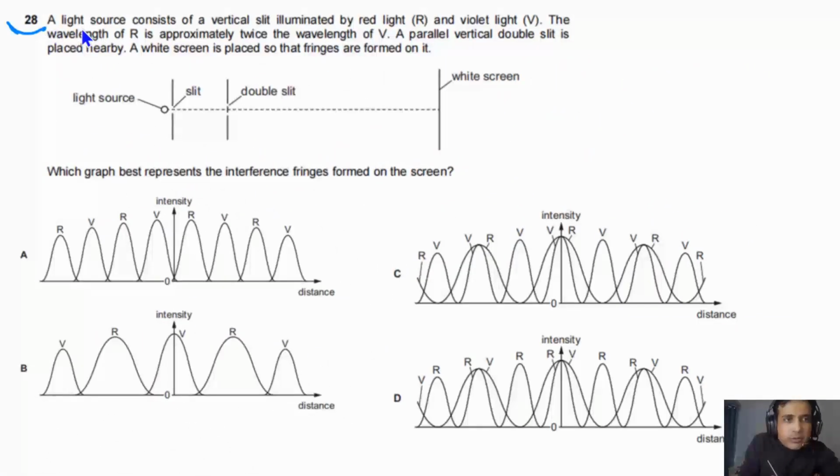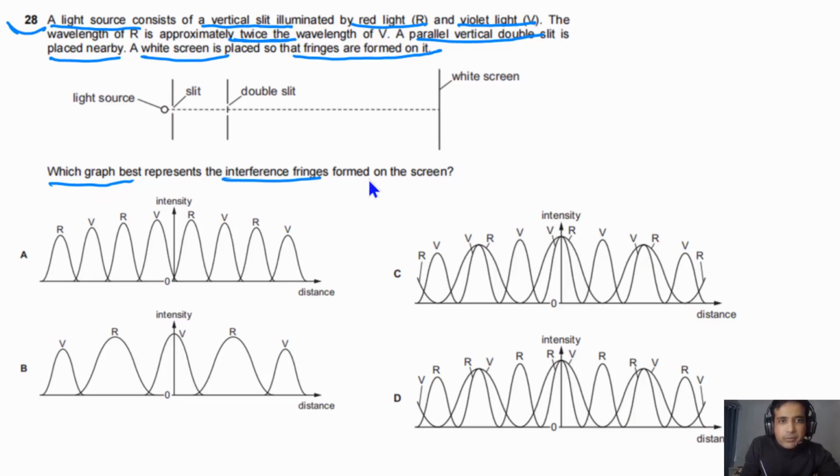For question number 28, it is given to us a light source consists of a vertical slit illuminated by red light and violet light. The wavelength of red light is approximately twice the wavelength of violet light. A parallel vertical double slit is placed nearby. A white screen is placed so that fringes are formed on the screen. Which graph best represents the interference fringes formed on the screen?